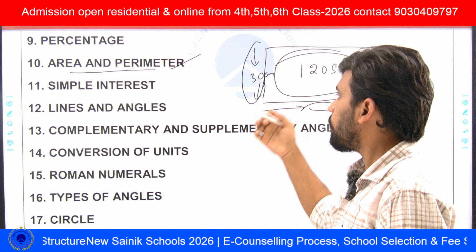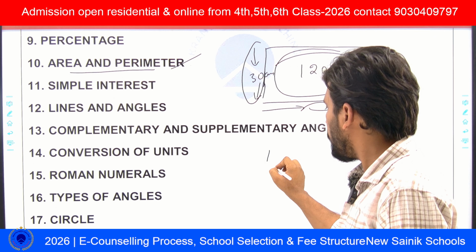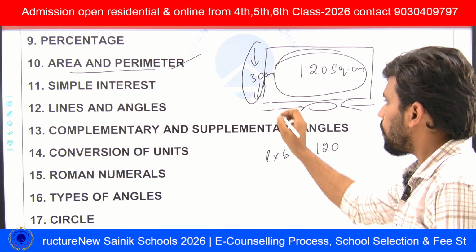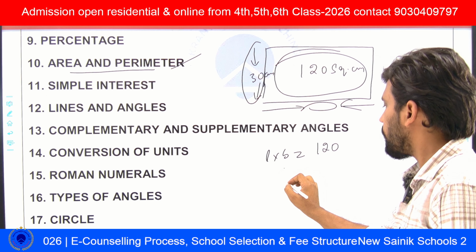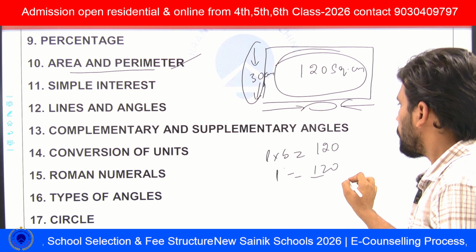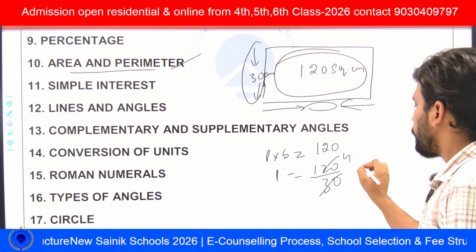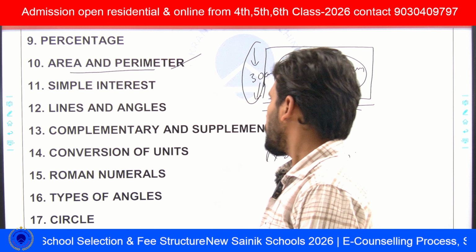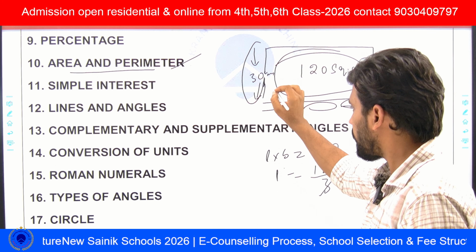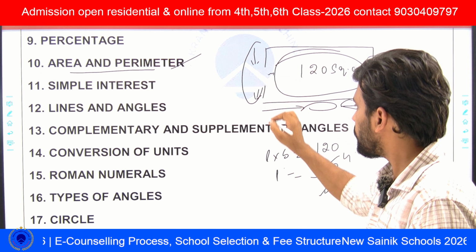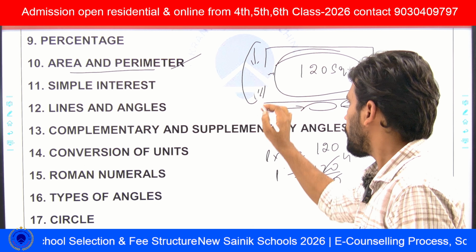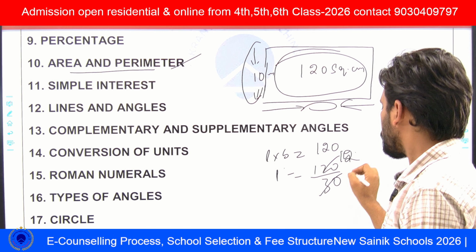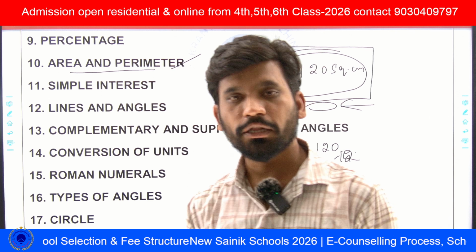How can you find out the area? By knowing the formula: area of a rectangle is L into B. L into B is equal to 120, and the B is already given. So L is 120 by 30. Actually, length is greater than breadth, so you can cancel the 0 here, and you can write 10 here, then you will get 12 centimeters, because length is always greater than breadth.